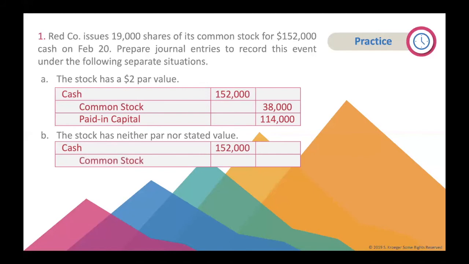But we don't do it for the par value because there is no par value. How much do you think we credit the account for? It would be the full $152,000.